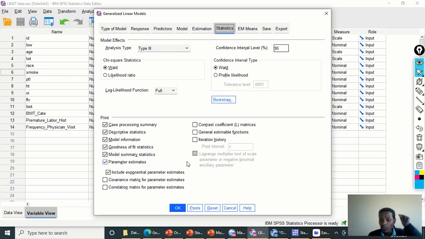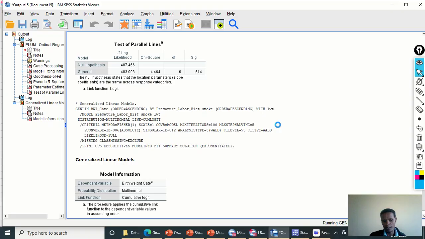This is the place where we choose to export the result in the form of odds ratio. So tick the box include exponential parameter estimate. This is the one which will report the odds ratio. Now we have finished. Click on OK finally.